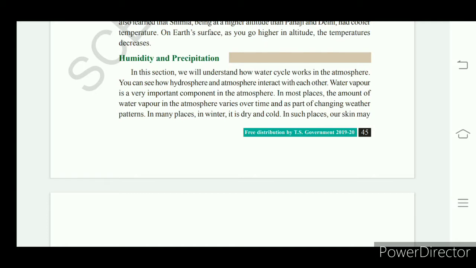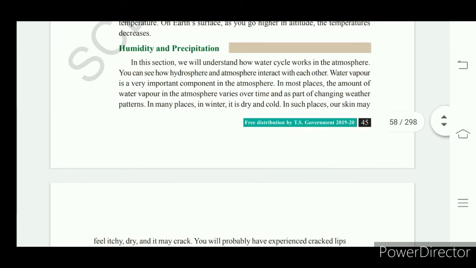This water vapor varies from one area to another, from one part of the earth to another, depending on changing weather patterns. We discussed the difference between weather and climate.